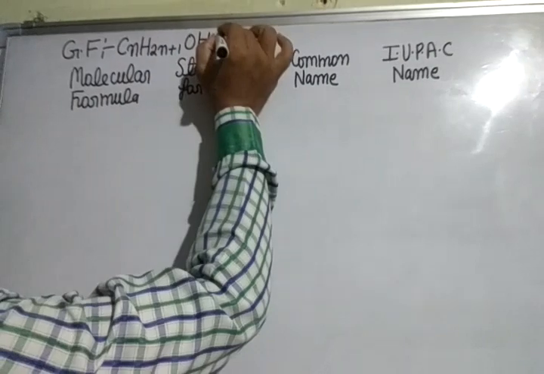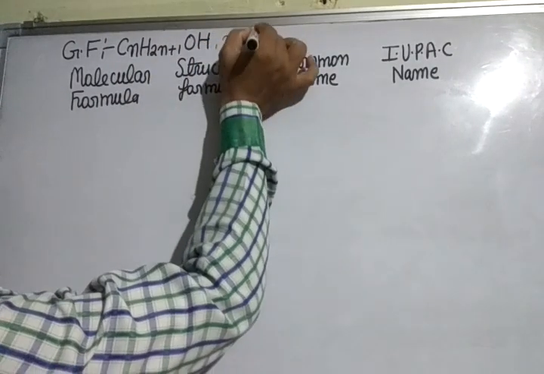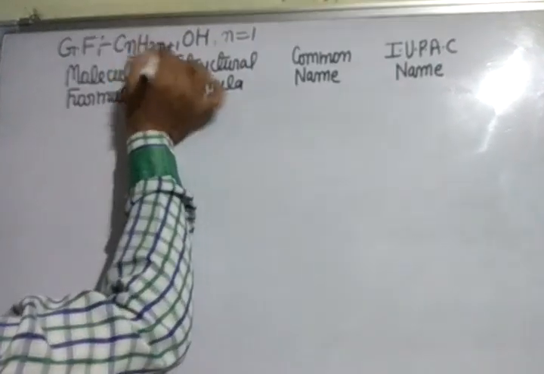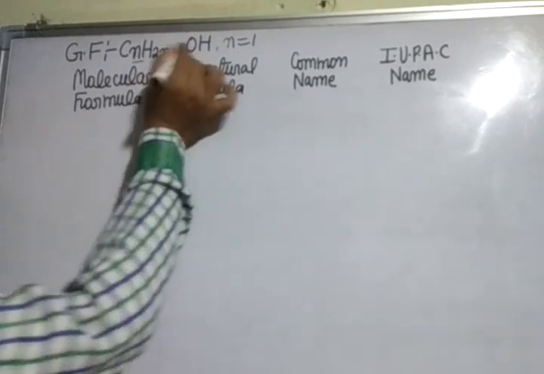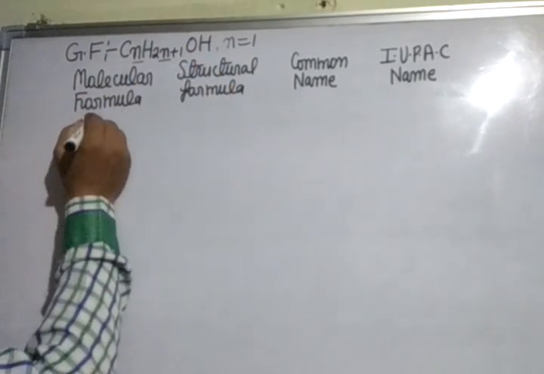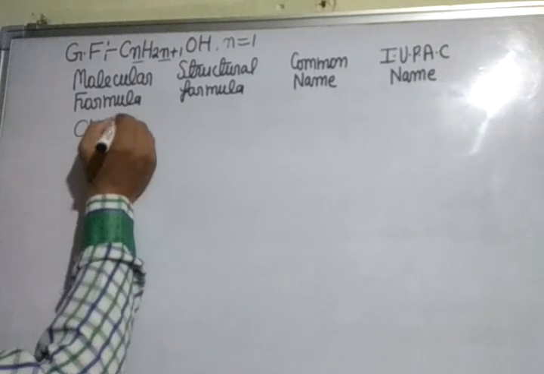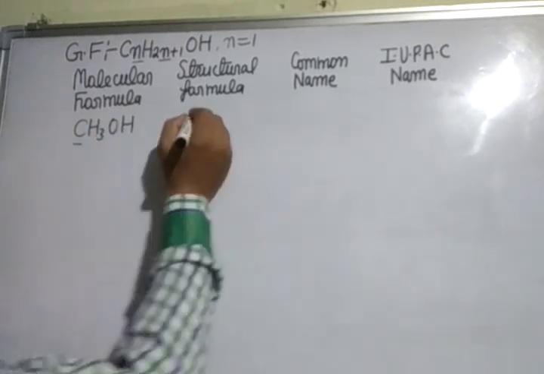Put here n is equal to 1. When we put n is equal to 1, then we get C1H3OH, that is CH3OH.